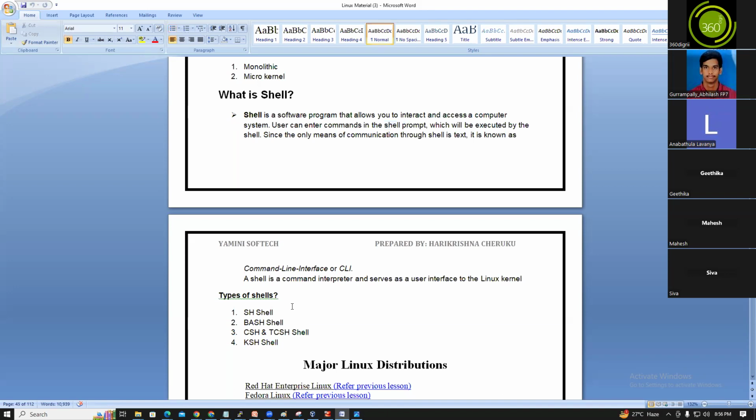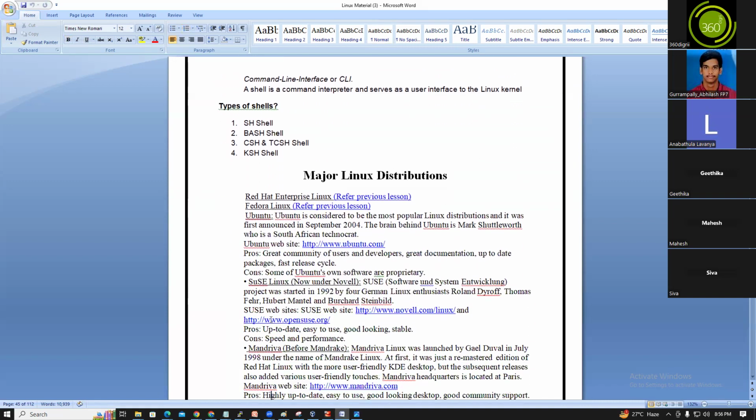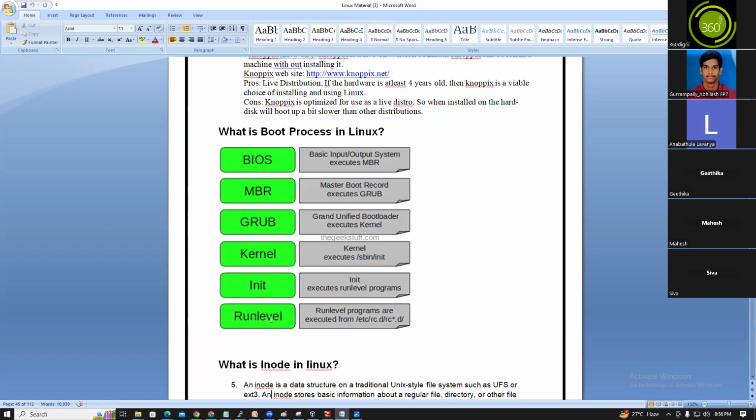So the types of shells: sh shell, bash shell, C shell, tcsh shell, ksh shell. Linux uses bash. sh is nothing but a shell, and bash is nothing but the Bourne Again shell, guys. Born again shell. Now you understood?